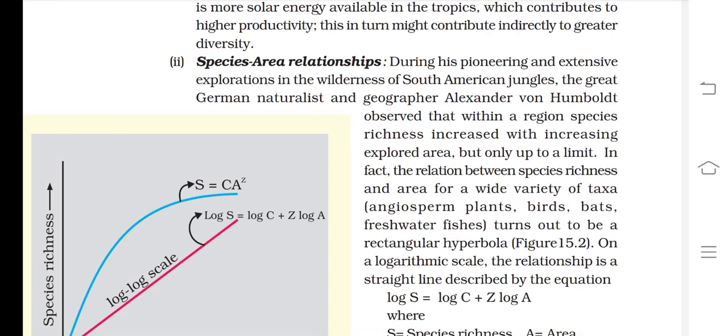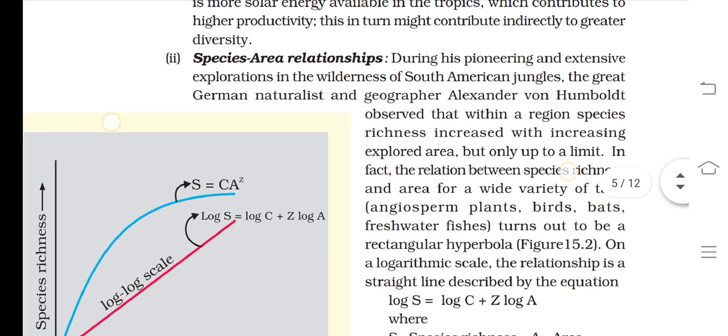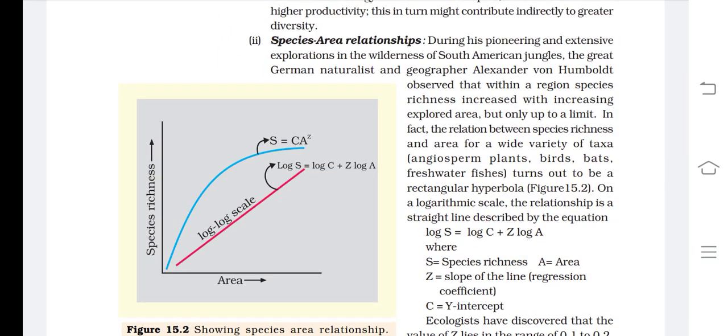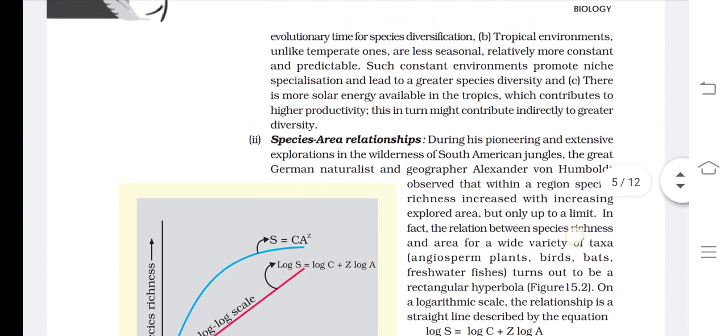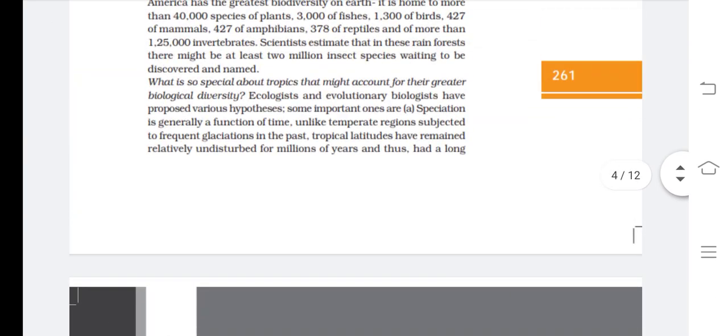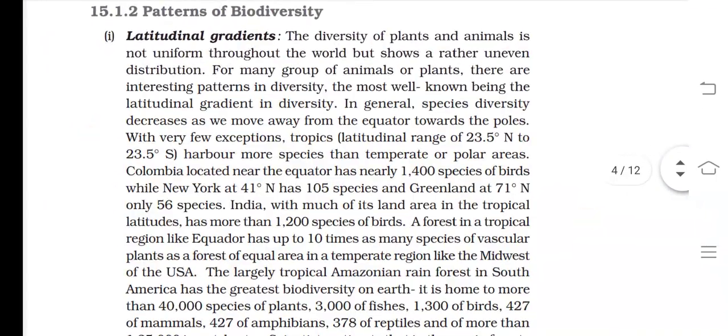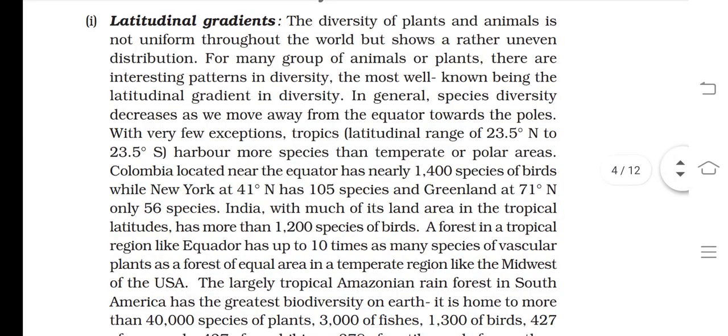Hello friends, today we are going to learn about the new topic of chapter number 15, which is species area relationships. It is a very interesting topic, and there are many MCQs on it. But before starting, first of all we will revise the MCQs of the last topic, which was about the latitudinal gradients. You know that maximum MCQs came from this topic.